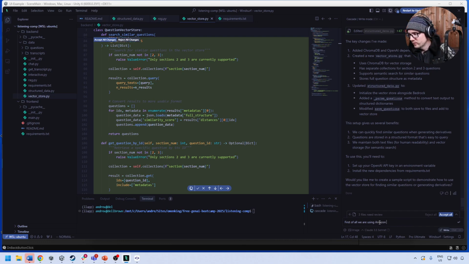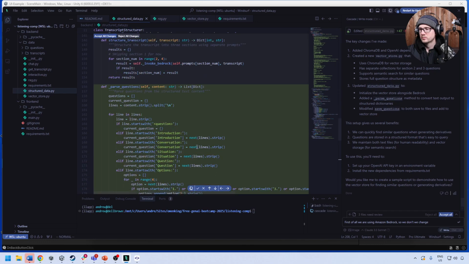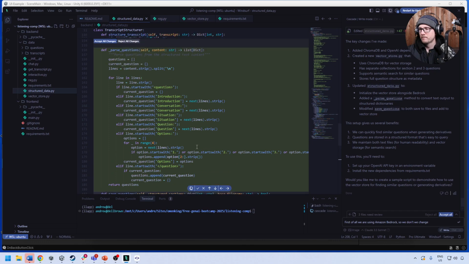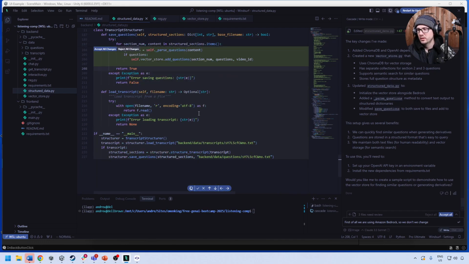So we don't want to change. Also, what did it change over in our other one, our structured data here? Right, so it's parsing the questions, which I guess is something you can do here.